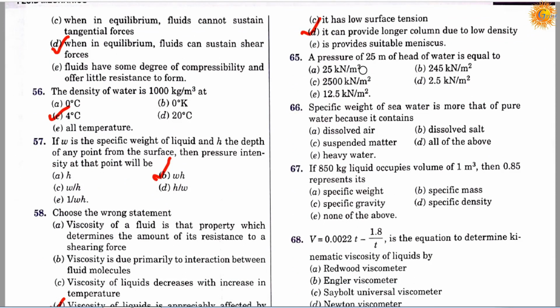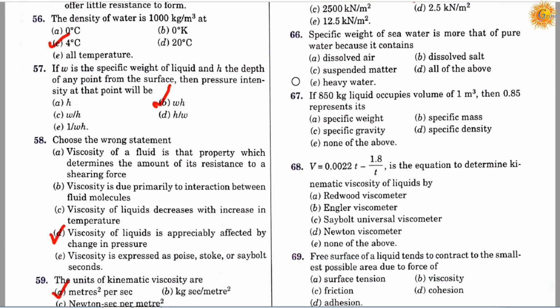Question number 65. A pressure of 25 mm of head of water is equal to, option A, 25 kilonewton per meter square, option B, 245 kilonewton per meter square, option C, 2500 kilonewton per meter square, option D, 2.5 kilonewton per meter square, option E, 12.5 kilonewton per meter square. Correct answer is B, it will be 245 kilonewton per meter square. Question number 66.